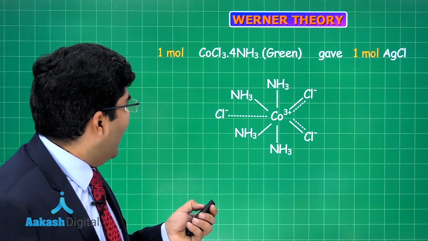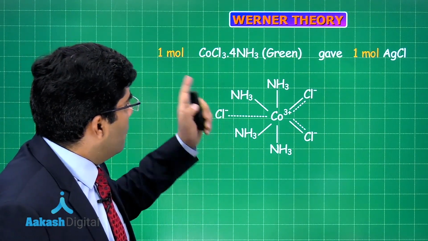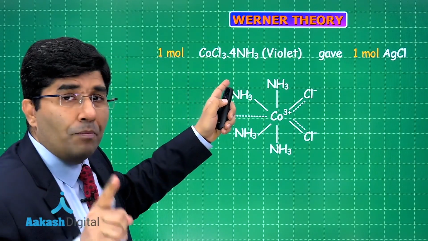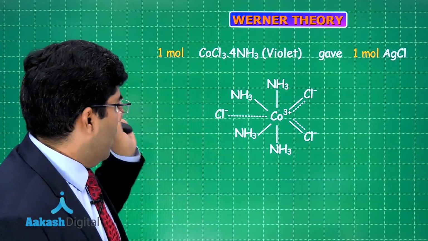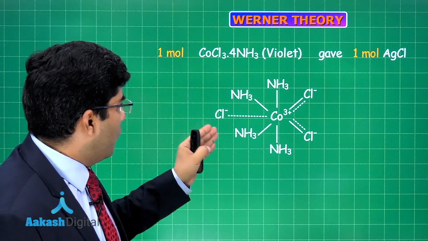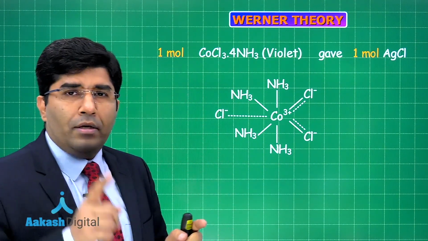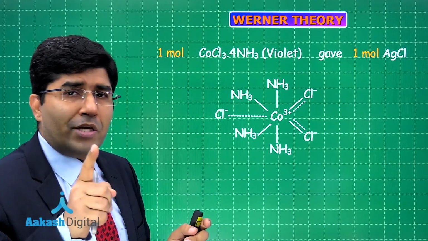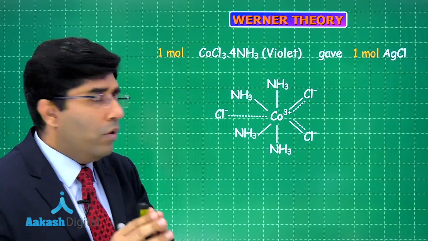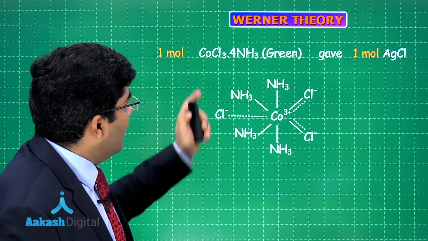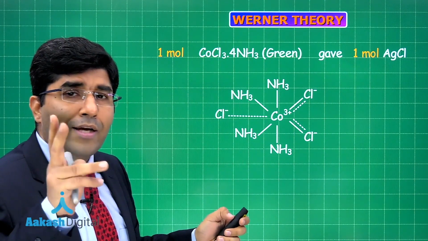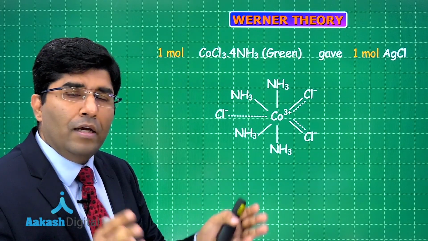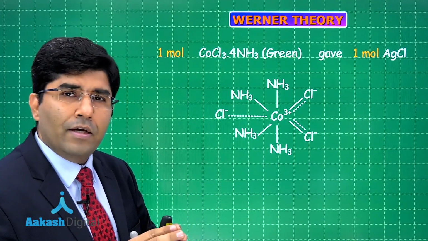And we all know that the color of this compound was green. If we take the violet one, the same compound but that was an isomer, that will also have the same kind of arrangement, but that is an isomer. There will be a difference between the structures, right? So the violet one and the green one are isomers, and we will discuss isomerism in detail in this chapter only, right? Let's move ahead.